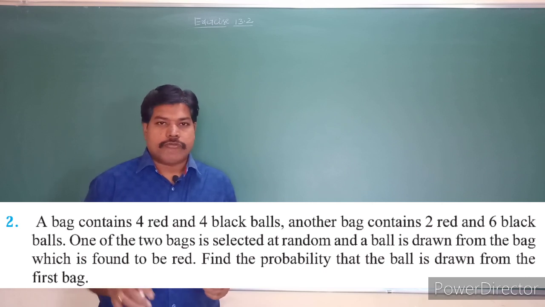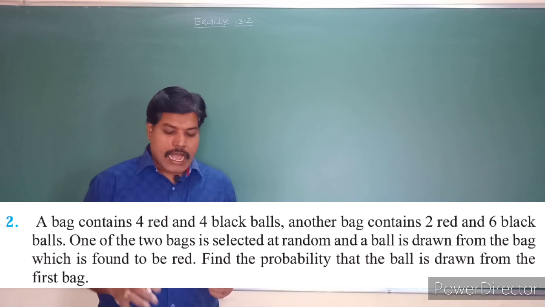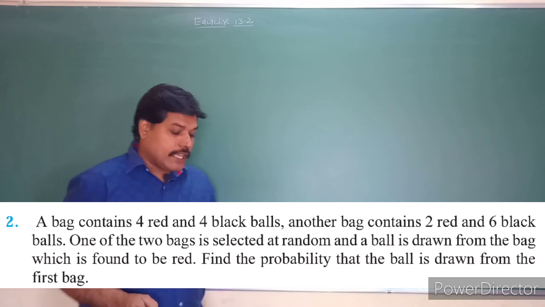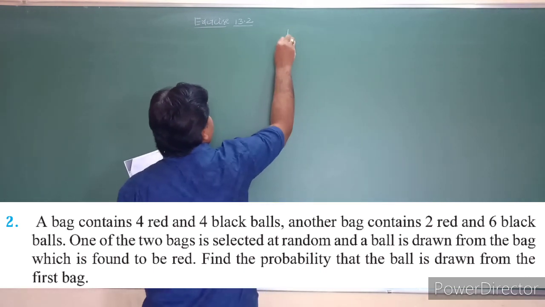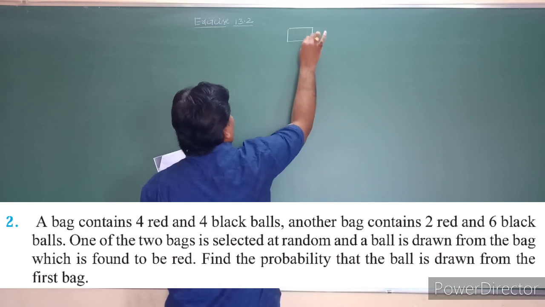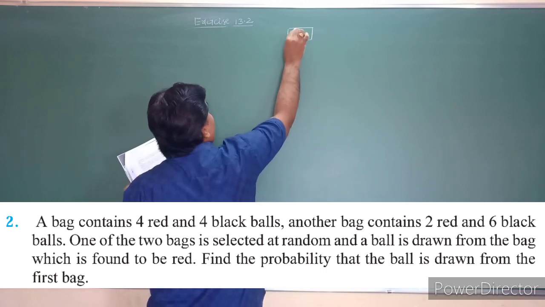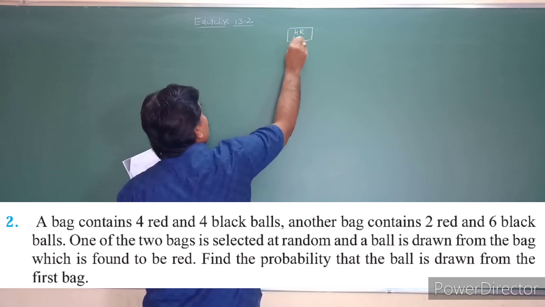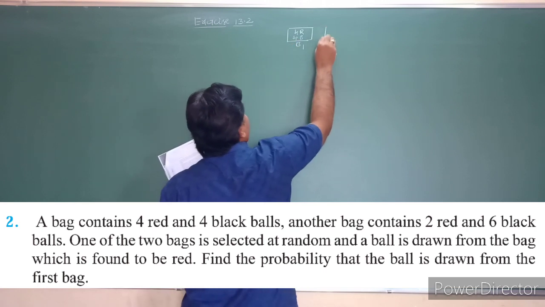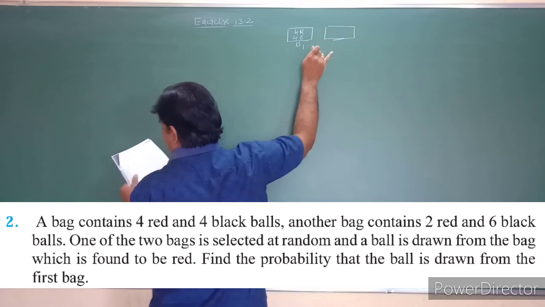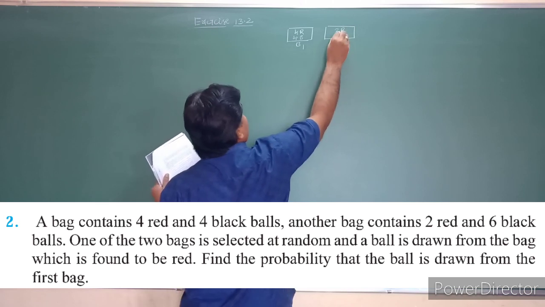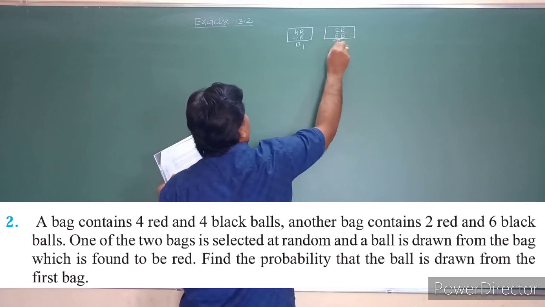and 4 black balls. Another bag contains 2 red and 6 black balls. So in the first bag, one bag contains 4 red and 4 black balls. So this is the bag B1. And another bag you have, in that bag 2 red balls and 6 black balls are there. So this is the bag B2.